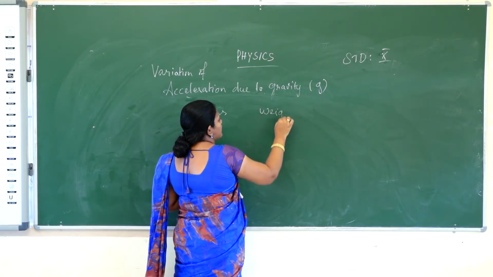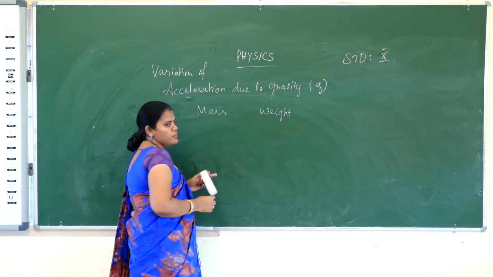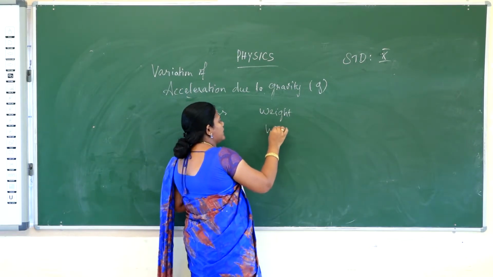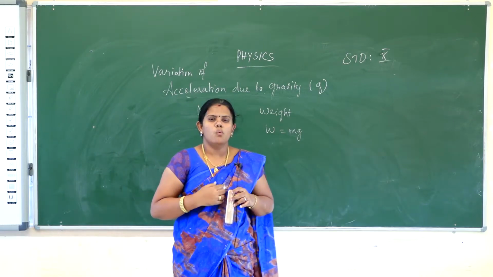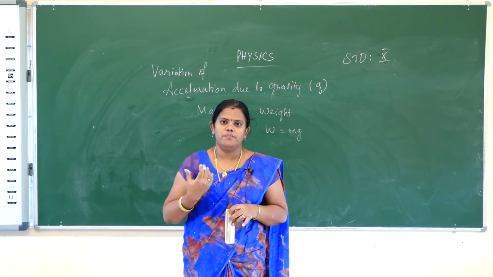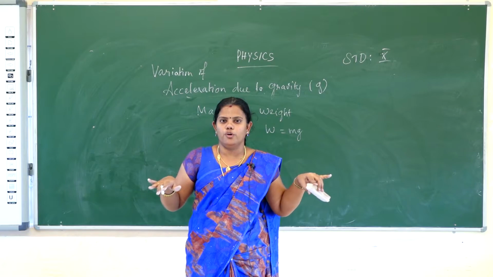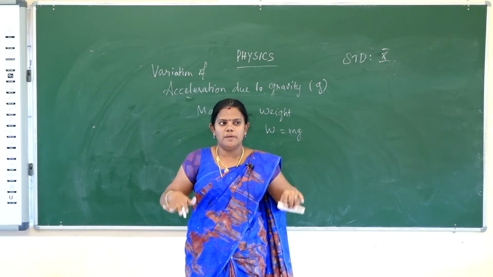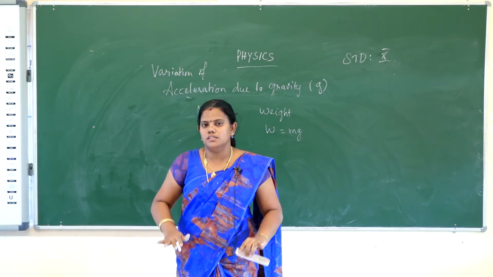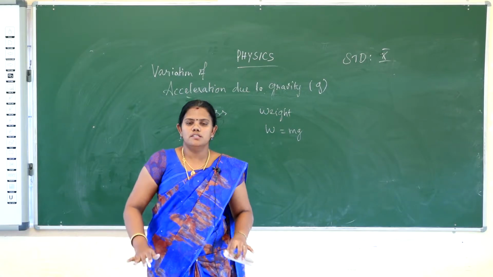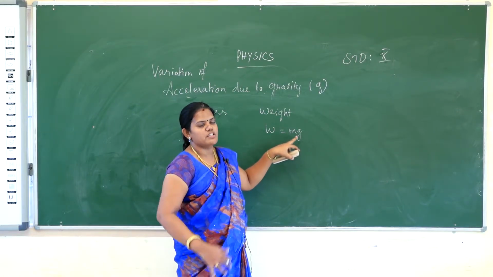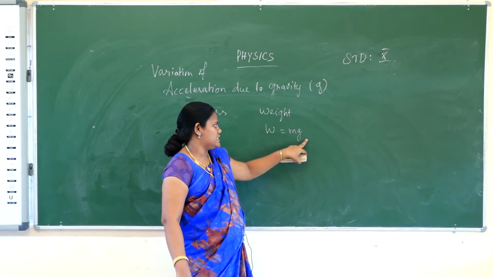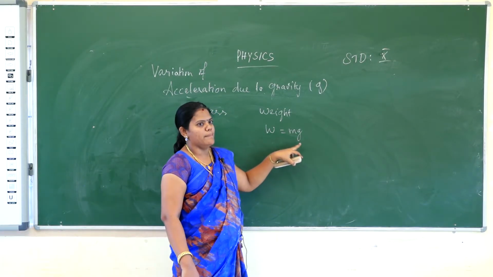Amount of matter contained in a body, that is mass. Weight is W equals m times g. What is mg? Weight is the gravitational force exerted on the body. I will stand on that floor, and my whole body will be giving force to the floor. That is due to gravity. So weight is m into g, where m is the mass of our body and g is the acceleration due to gravity.